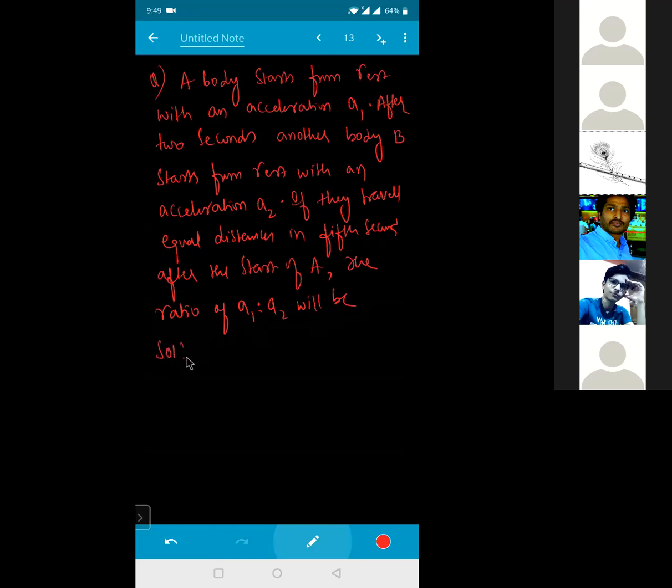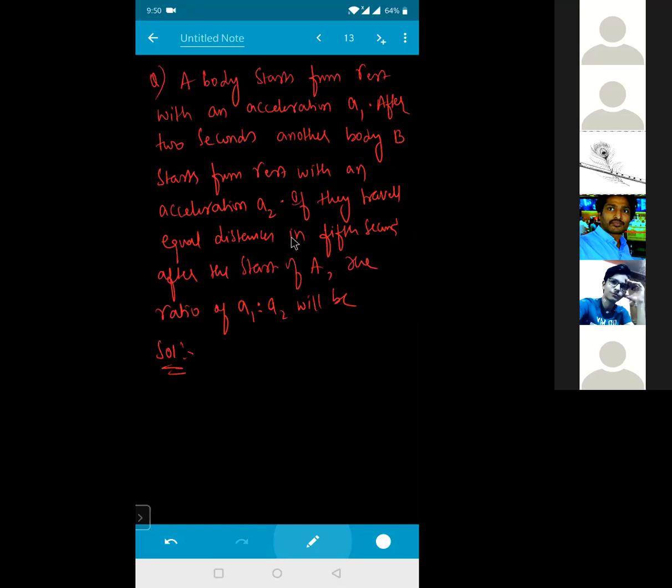चलो, see, how can you do this one? Simple question again. सिर्फ question बड़ा है देखने के लिए. A body starts from rest with an acceleration a1. After 2 seconds, another body B starts from rest with an acceleration a2.